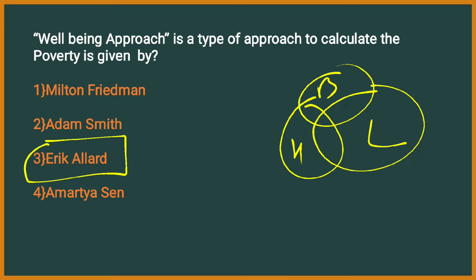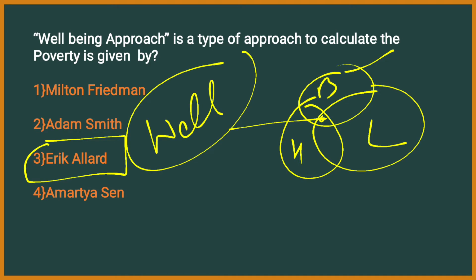Now you need to understand what is this being, having, and loving. Being is nothing but spiritual, emotional, and having is material, loving is social. Overall, it is in the middle. What you gain is nothing but well-being, right? Depending upon this well-being concept, you will be calculating the poverty.